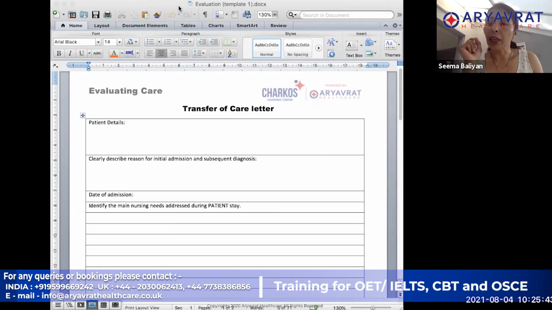But if you are writing a referral letter, please see where the patient is at the moment. It is possible that you get a patient who is in a care home. For example, if we take Henry's history, Henry was discharged from the hospital after having diabetic ketoacidosis, and now he's in a nursing home. So you did the assessment when the patient was in the nursing home.